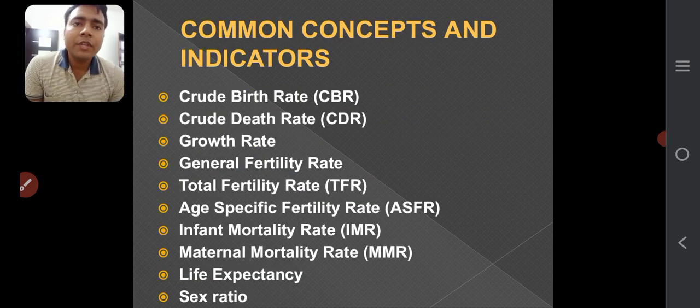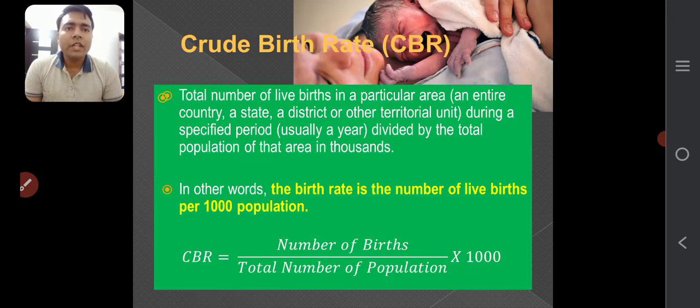Now, common concepts and indicators: crude birth rate, this we had already discussed in a class, crude death rate, growth rate, general fertility rate, total fertility rate, age specific fertility rate, infant mortality rate, maternal mortality rate, and life expectancy and sex ratio. Okay? So now we will see the explanation of crude birth rate.